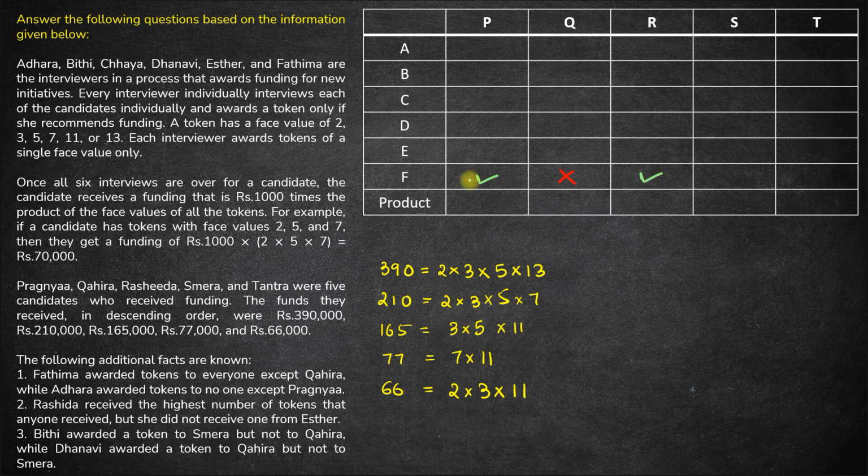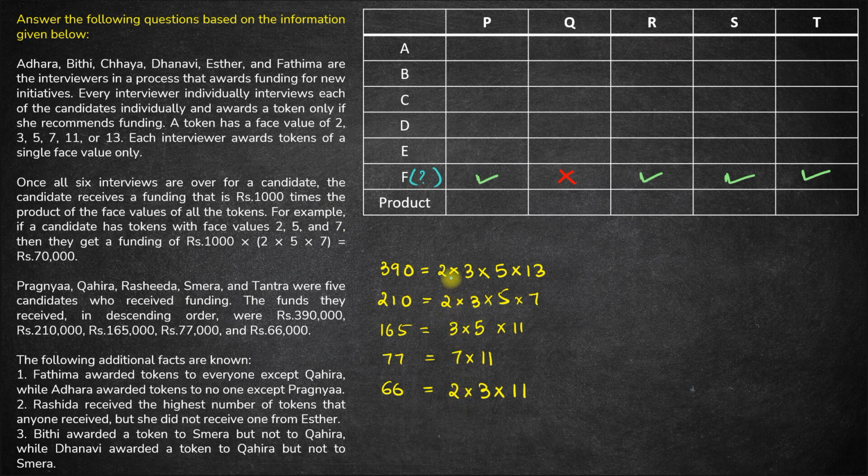That means F gave tokens to P, R, S as well as T. Now if Fatima gave tokens to everyone else, what could be the token number for Fatima? Let's try to figure that out. If Fatima gave tokens to 4 of these 5 candidates, then whatever this token number is, it should appear in the product of 4 of these numbers and not all 5, right?